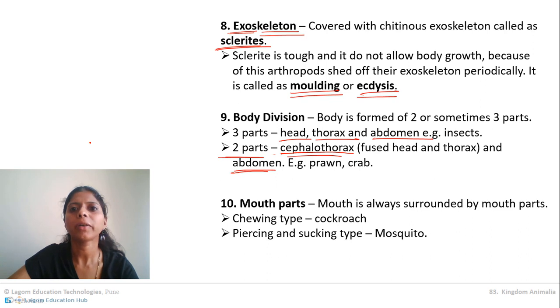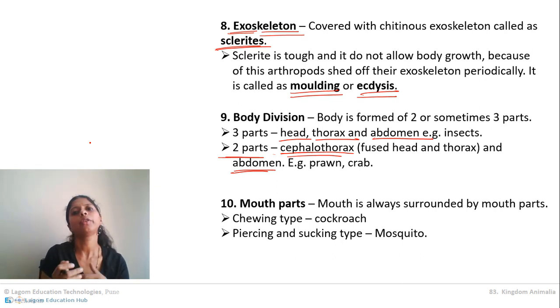Next thing is about its mouth parts. Now we just talked about the different habitats of the arthropoda. Likewise, like its habitat, the food habits, that is the mode of living, of different arthropoda is different. For example, prawns and crab capture their food and eat it. Agree? So they need to cut the food and eat it.